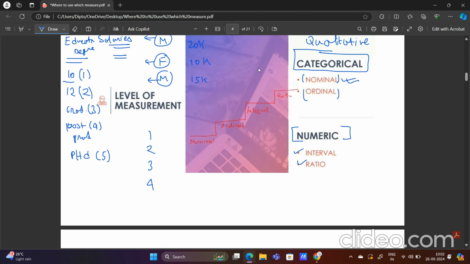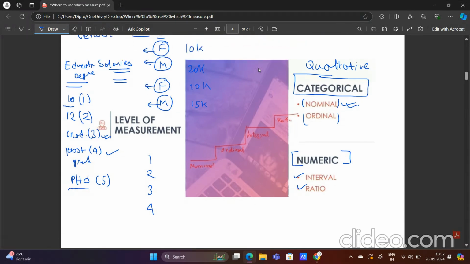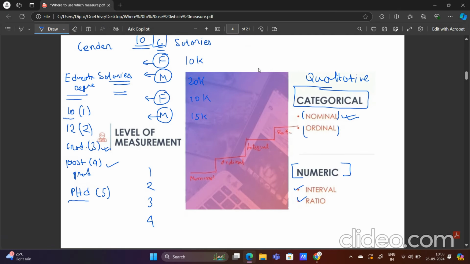That means if I take this example here, the student who is educated up to PhD level will obviously be superior to the postgraduate level. Similarly, the postgraduate level will be superior to the graduate level. So in this type of ranking you can actually do the comparison, and one rank or one level is superior to the previous rank. So when we can create this type of ranking, then that data is nothing but ordinal data. What is the example of ordinal data? Educational attainments or educational degrees. Similarly, level of teachers can also be an example of ordinal data.